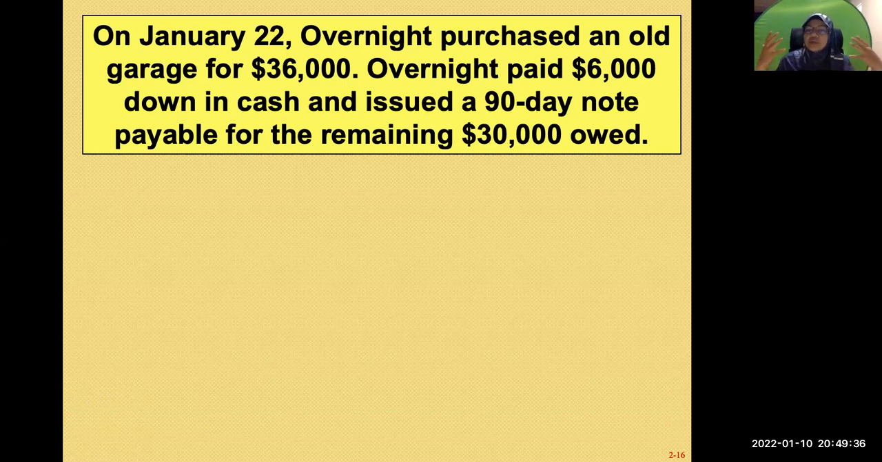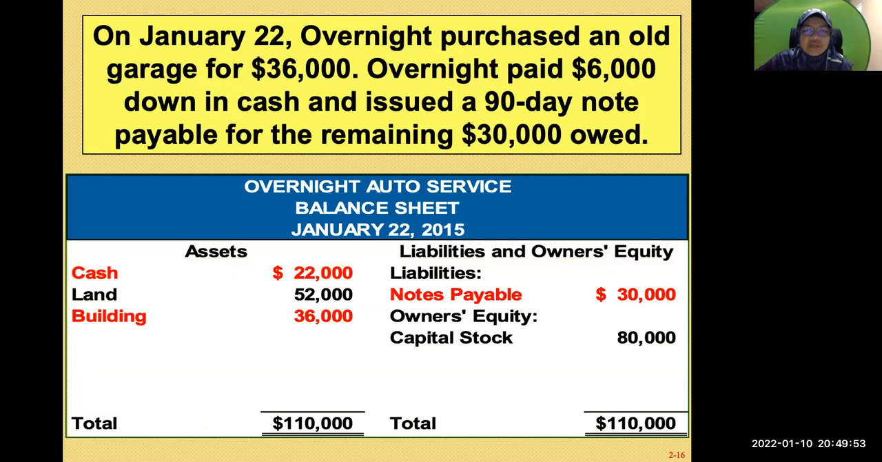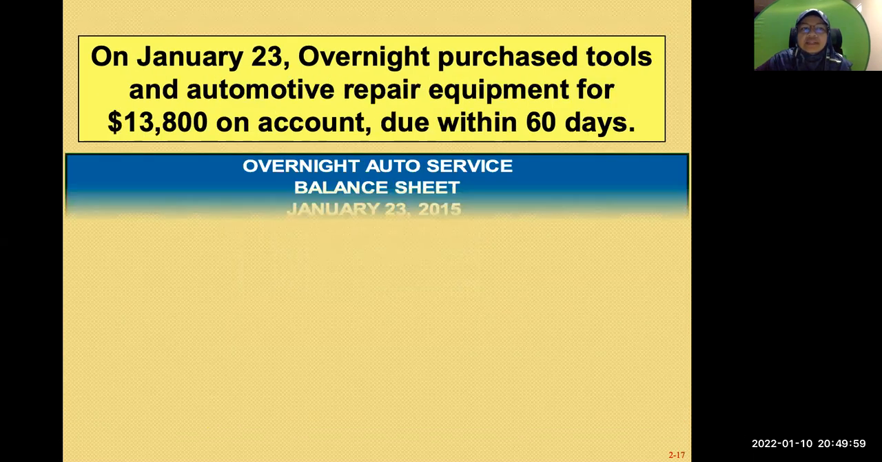So now you see that a building increases, where you pay cash, and cash decreases by 6,000. And now you have note payable. Before this, you didn't have note payable. Now you have created a note payable of 30,000, so you create a liability. So far, so good? Yes, doctor. Okay, let's look at the next one.